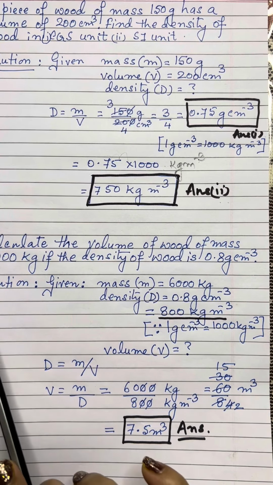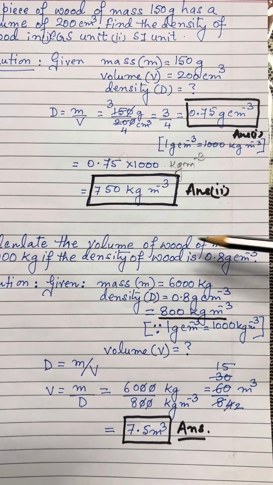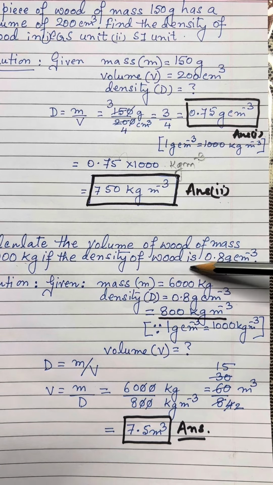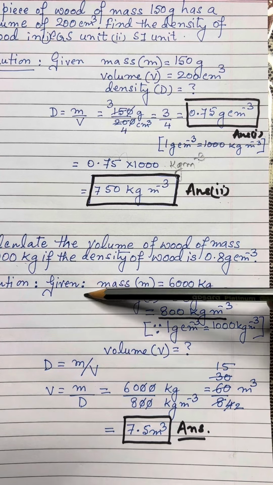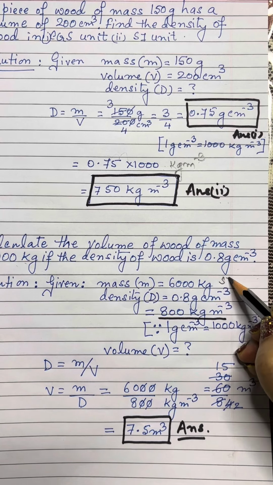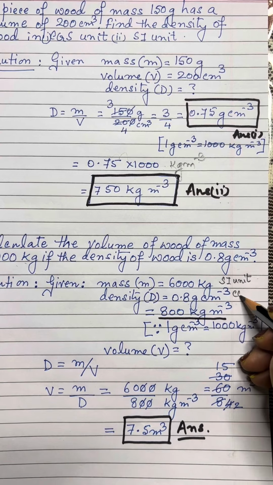Now, we will come to question number 7, dear students. Calculate the volume of the wood of mass 6000 kg if the density of the wood is 0.8 gram per centimeter cube. Now, it is given that mass m is equal to 6000 kg, and the density capital D is given as 0.8 gram per centimeter cube. Now, children, we can see that this is in the SI unit and this is in the CGS unit, right.